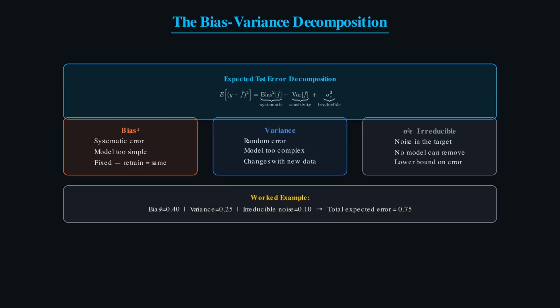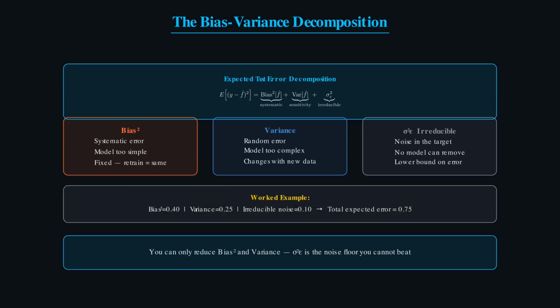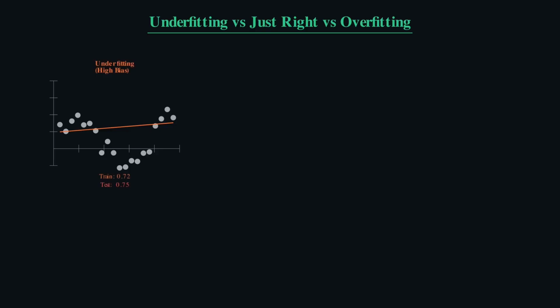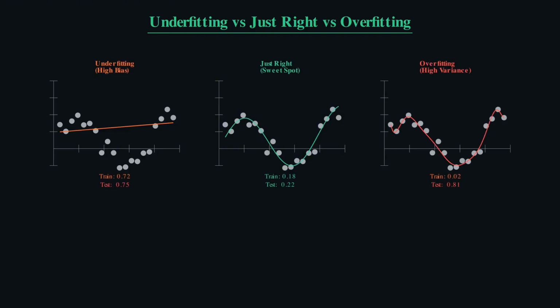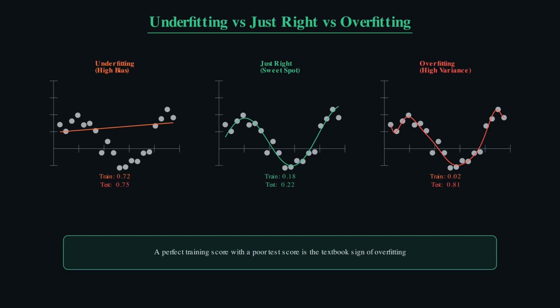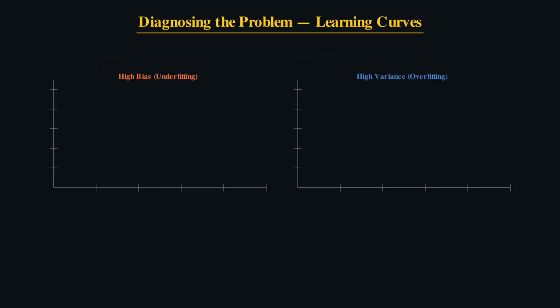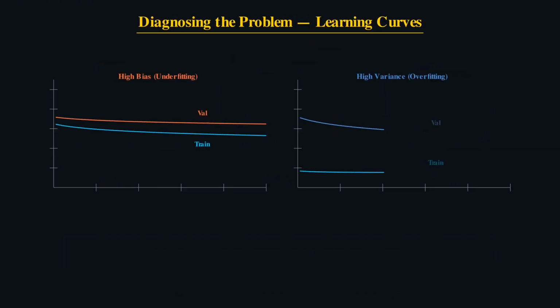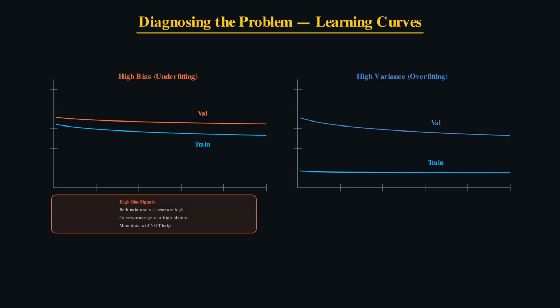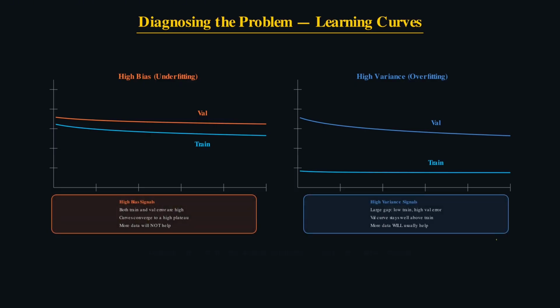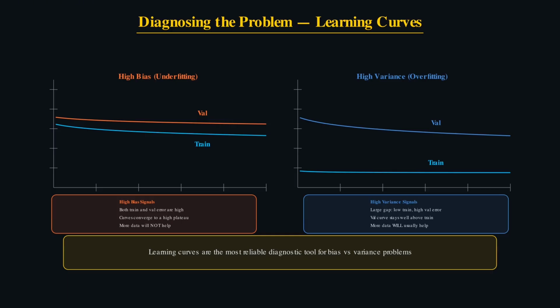These two quantities combine in a mathematical identity called the bias-variance decomposition. Expected test error equals bias² plus variance plus a third term: irreducible noise. The noise term is the floor, the minimum possible error, no matter how perfect your model is. It represents randomness in the target itself, like measurement error or inherent unpredictability that no model can remove. Only bias and variance are under your control, and reducing one almost always increases the other. If your model has a bias squared of 0.40 and a variance of 0.25, your irreducible floor determines the absolute minimum test error you can ever achieve.